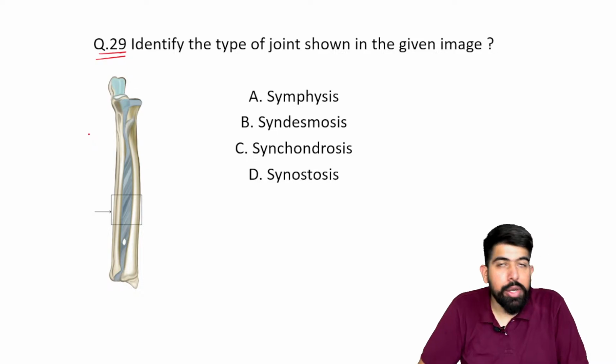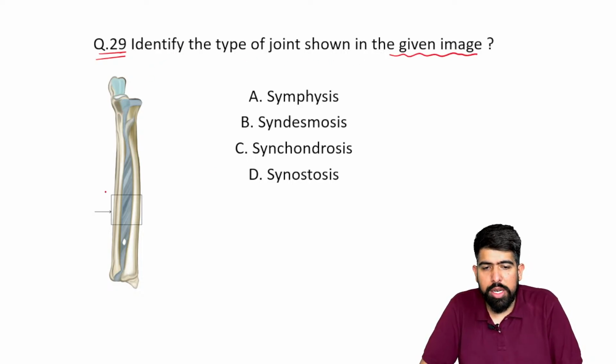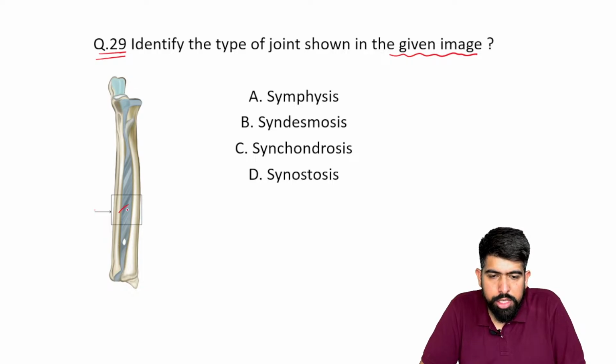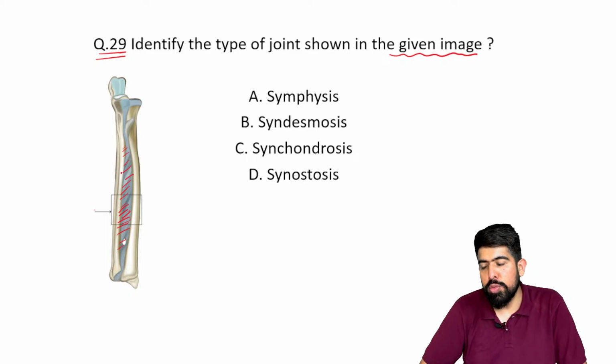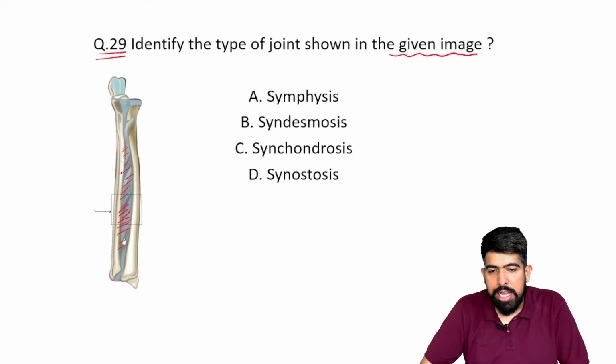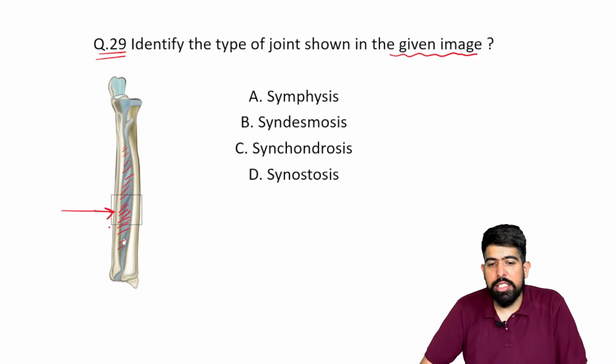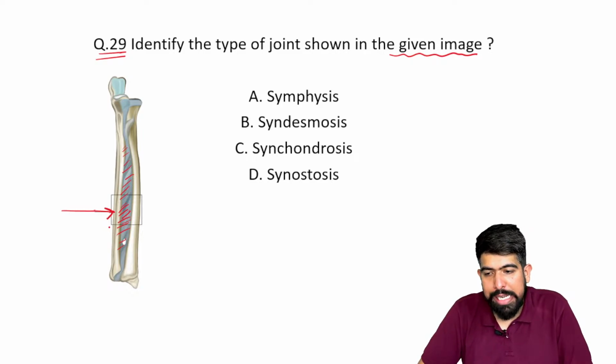In this question, they're asking you to identify the type of joint given in this image. What is the joint they are asking about? This is the joint between the radius and the ulna, between these two bones, so you can say the radio-ulnar joint. Maybe directly they can ask it with the image also: identify this joint. The joint between the radius and ulna, which type of joint is it?